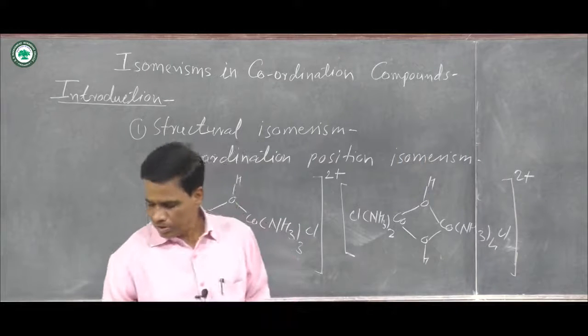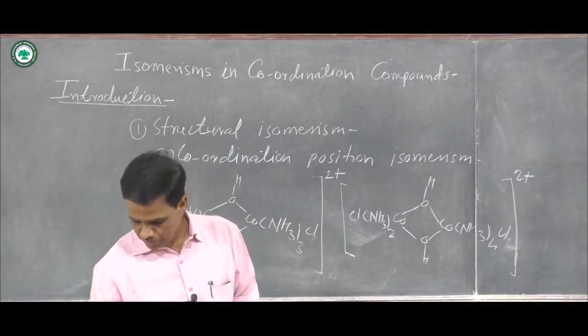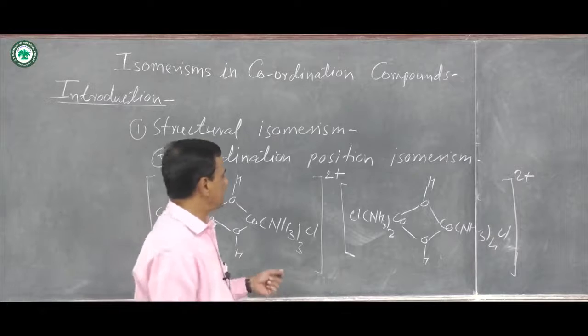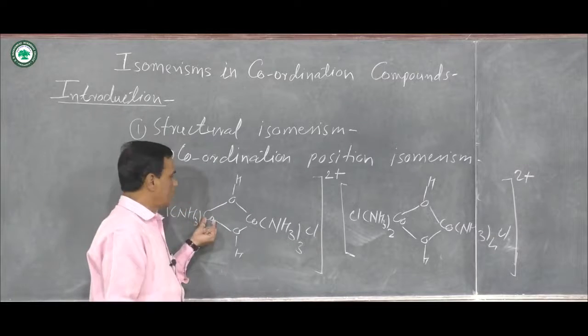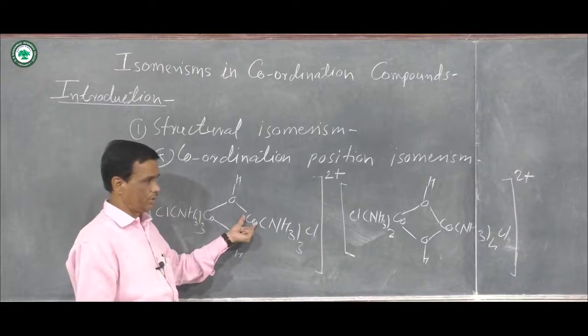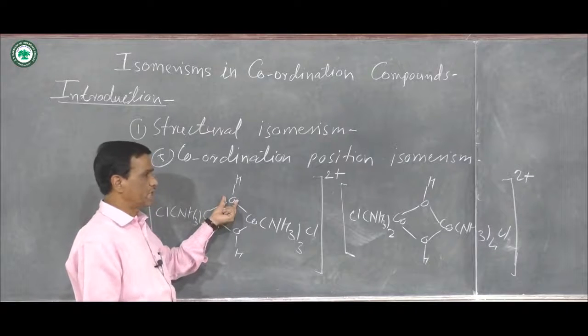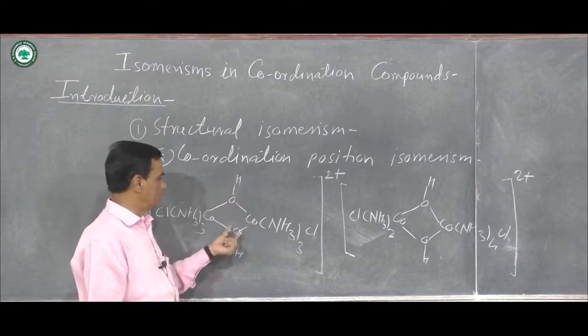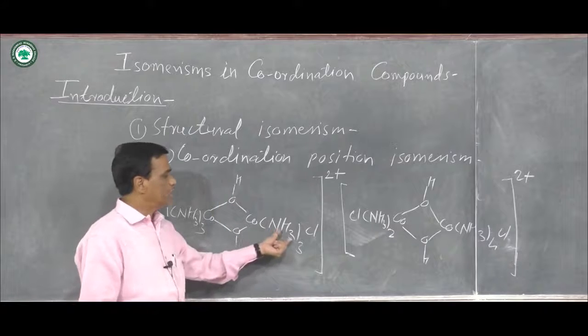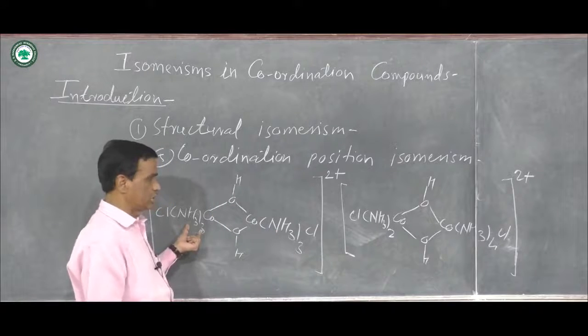Both are multi-center, meaning 2 metal ions are used. Here is cobalt, here is cobalt. In between the 2 cobalt metal ions, 2 hydroxyl ions are there. Here NH3 thrice, here NH3 thrice.